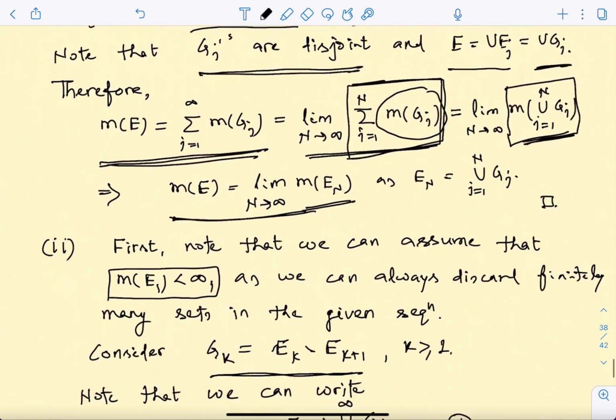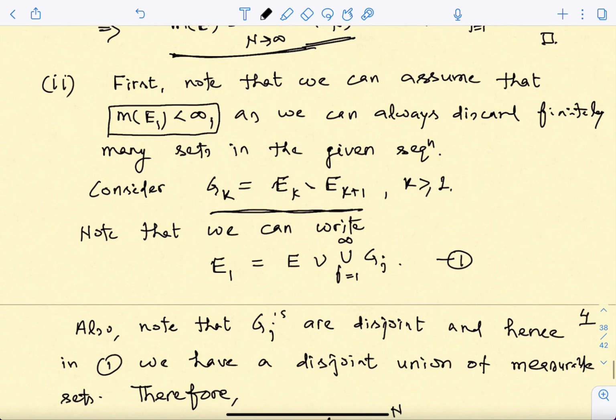Instead of some fixed j, we can always assume that j is 1, because when we are talking about limits of sequences, we can always drop the first finitely many terms from that sequence. So wherever m of Ej becomes finite, we start from there and call that 1. That is why I have written here that, without loss of generality, we can assume that m of E1 is finite.